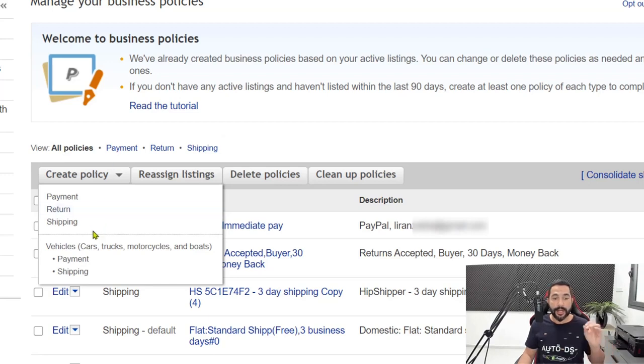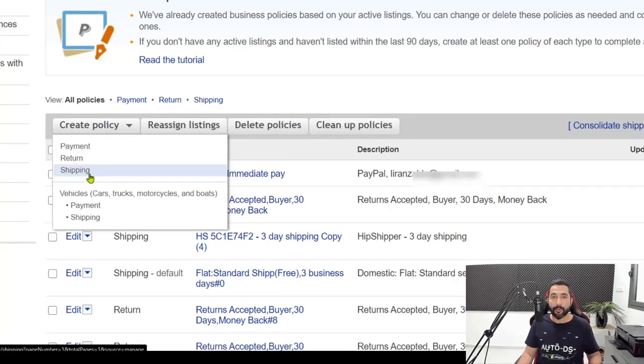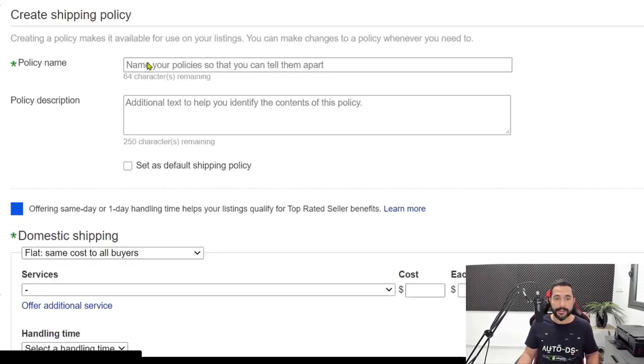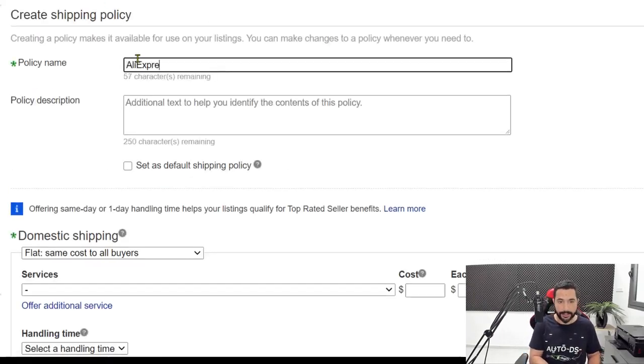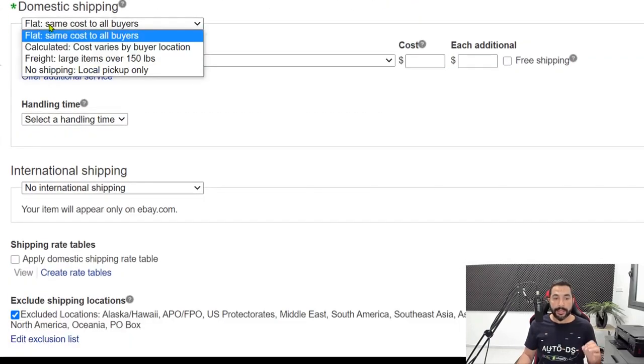Next, let's create our shipping policy. So back to our business policies page, we're going to click on create policy, and this time we're going to click on shipping. So let's go and create our shipping policy right now. The shipping policy's name, again, is going to be AliExpress shipping policy. Then we're going to scroll down, and now in the domestic shipping, we're going to keep it on flat, same cost to all buyers.